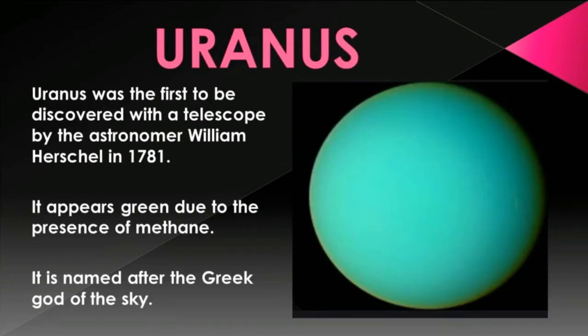Uranus. Uranus is the seventh planet from the Sun. Uranus was the first to be discovered with a telescope by the astronomer William Herschel in 1781. It appears green due to the presence of methane. It is named after the Greek god of the sky.